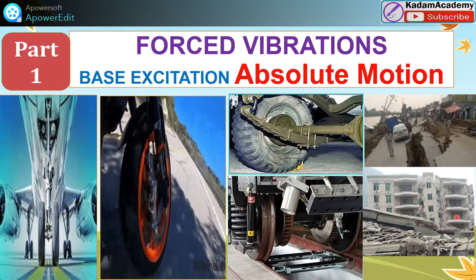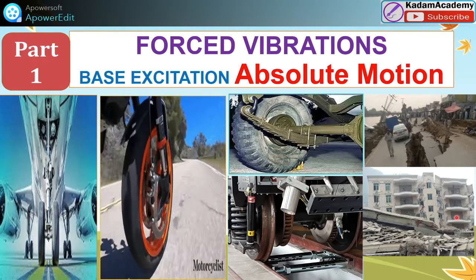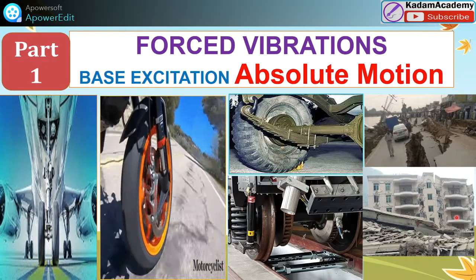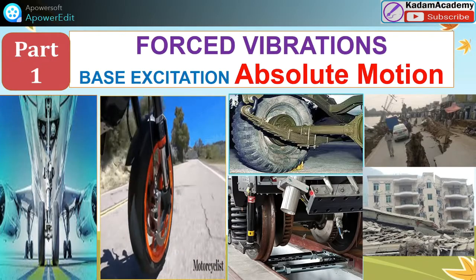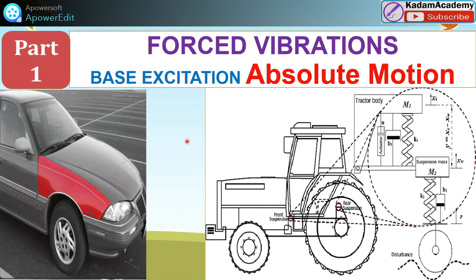Example applications. We have already studied the locomotive. This is one more example I will show you. This is a car with chassis and wheel. They have relative motion, and the wheel with the road surface also has relative motion. This is the excitation of the base.